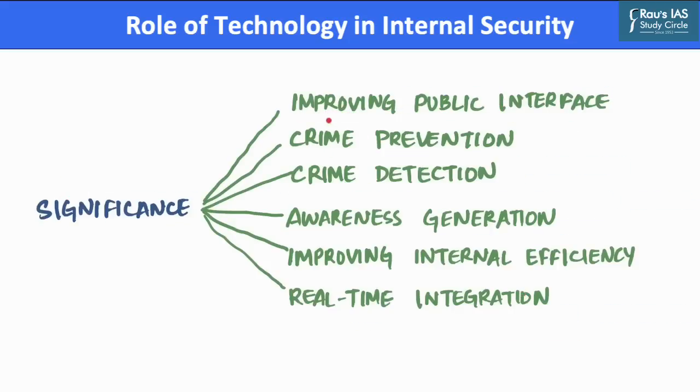The first significance is that technology helps improve the public interface. For example, Punjab Police has a citizen-facing portal called Sanj, which provides online services such as downloading first information reports and searching for stolen vehicles and lost mobiles. Also, technology helps in crime prevention.